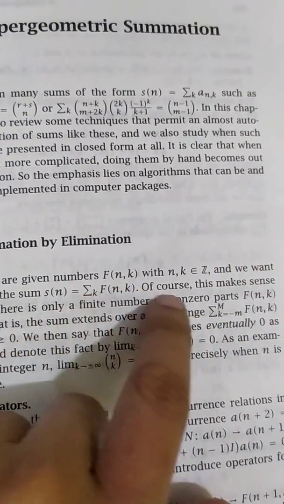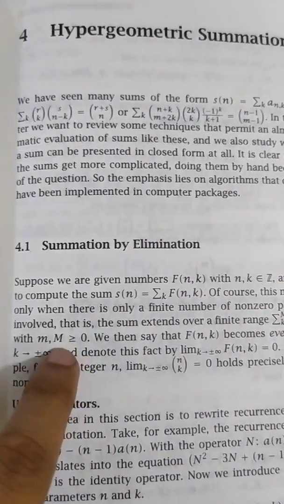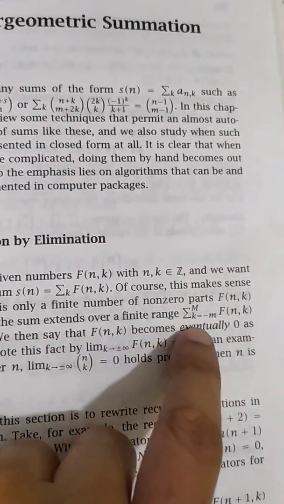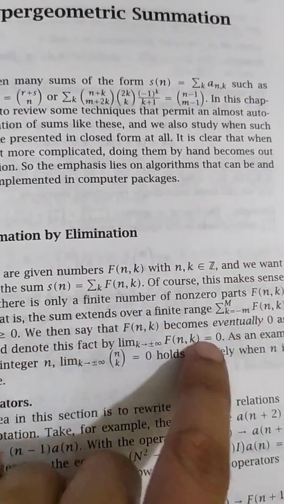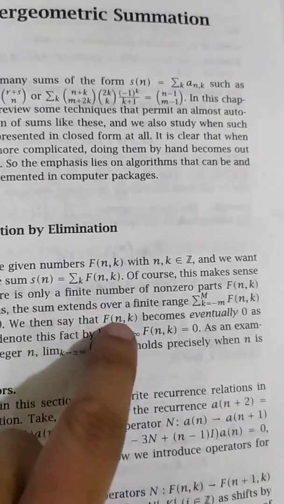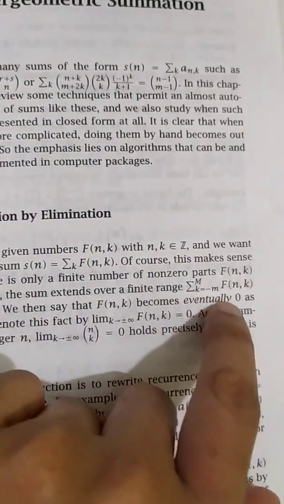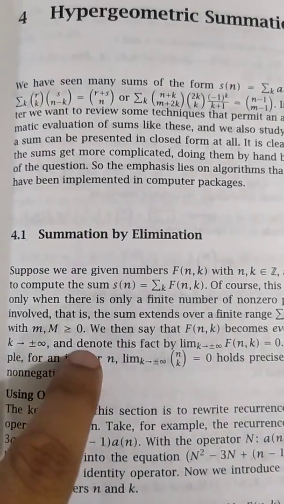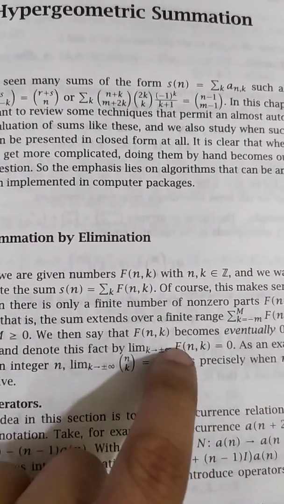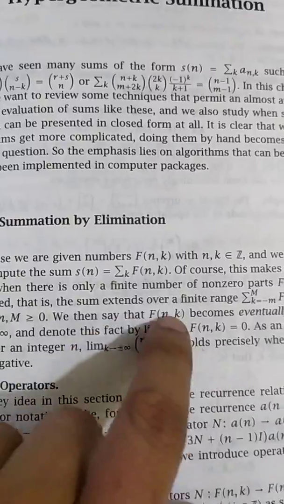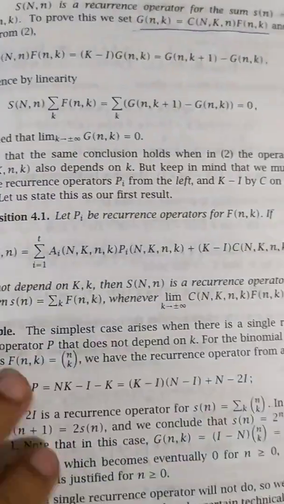If this happens, then we say that f(n,k) becomes eventually 0. You can write f(n,k) equals 0, something like that, or 0 as k tends to plus or minus infinity, which is another symbolic representation of this statement.